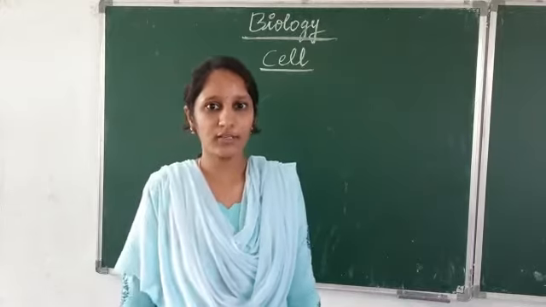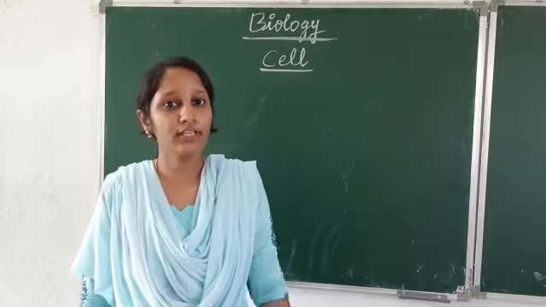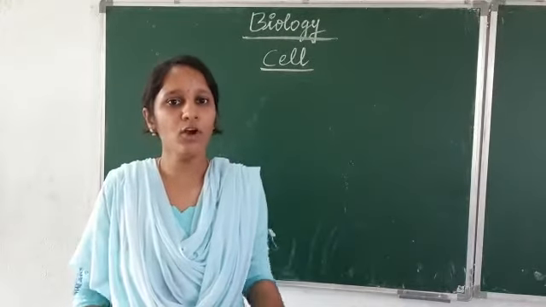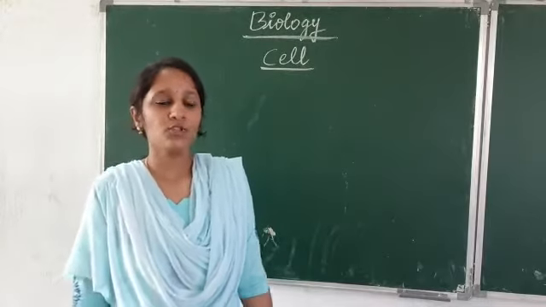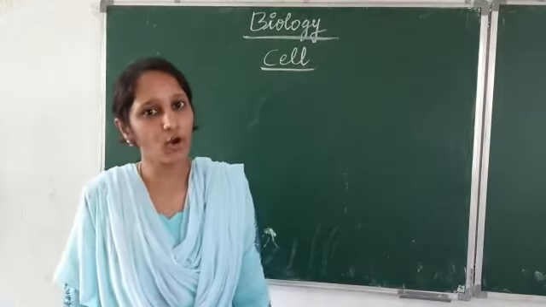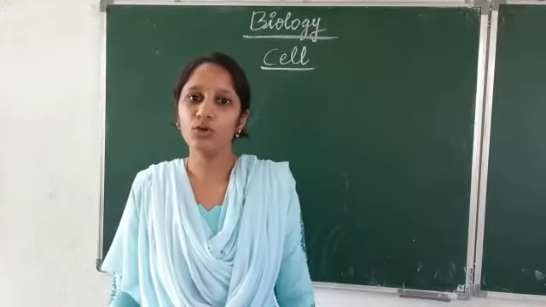Absolutely not, right? All organisms are made of different numbers of cells. So the number of cells varies from organism to organism.